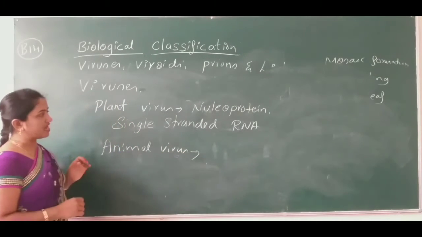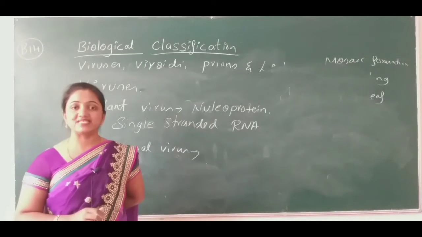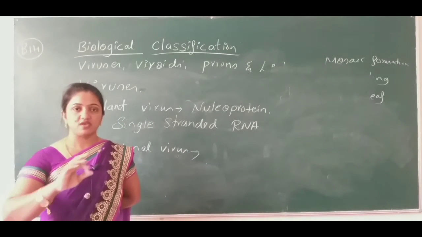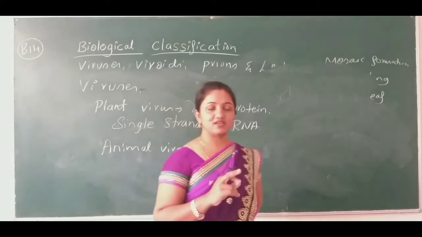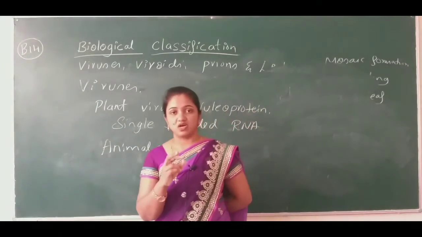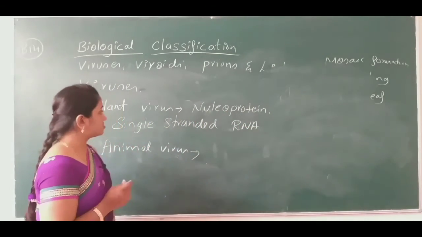Animal virus or plant virus, they both have nucleoproteins, nucleic acid and protein. The cell wall will be absent and it stays inert, and it comes to the active form only when it enters inside the host cell.